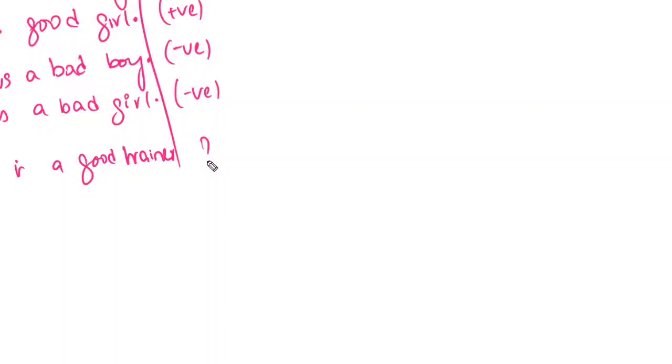Now, first we have to clean the data. Cleaning the data means first removing the punctuation marks, then the stop words. After that, the first one will be good boy, the next one is good girl, the next one is bad boy, and bad girl.